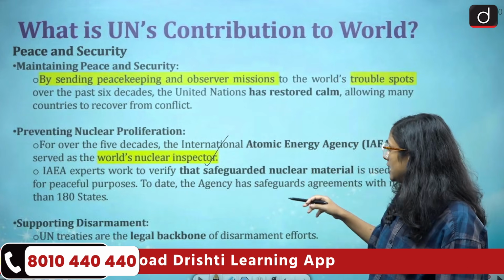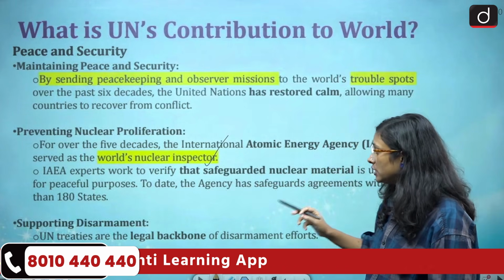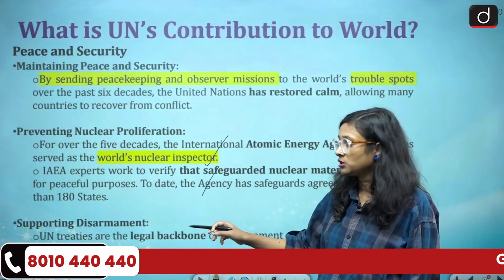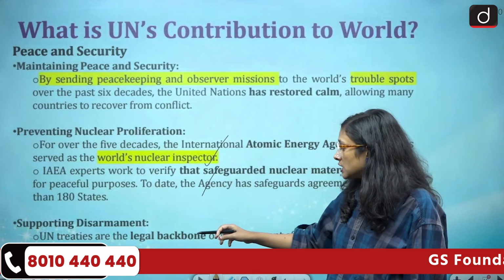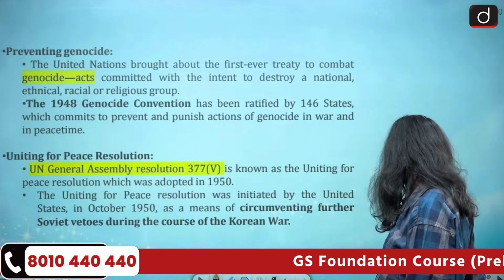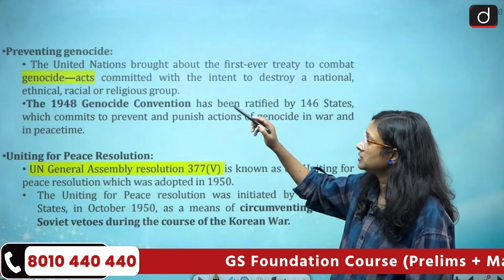To date, the agency has safeguards agreements with more than 180 states. Then we have this thing which is supporting disarmament. UN treaties are the legal backbone for the disarmament efforts. Then we have another contribution, preventing genocides.